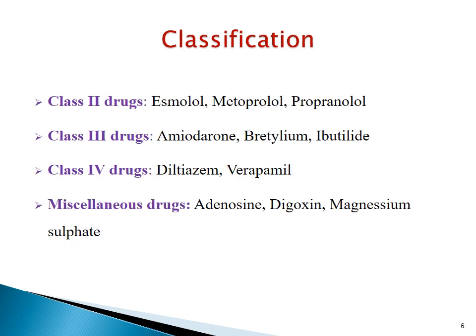Class 2 antiarrhythmic drugs include mainly beta blockers like esmolol, metoprolol and propranolol. Class 3 drugs are the miscellaneous one, but still it includes amiodarone, bretylium and ibutilide. Class 4 drugs are